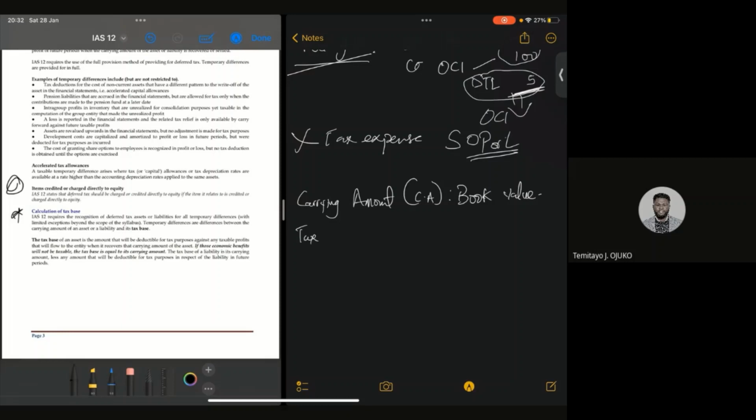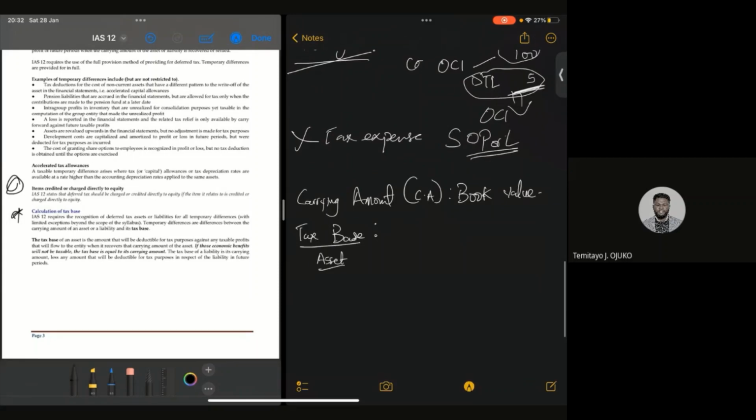Now, the tax base of an asset. Please take note of this. We said the carrying amount is the book value. Now, what does the tax base mean? What is the tax base? I will split this, starting with the tax base of an asset. The tax base of an asset is the amount that will be deductible for tax purposes against any taxable profit that will flow to the entity when it recovers the carrying amount of the asset. I'll take that again.